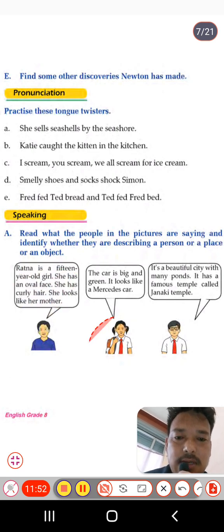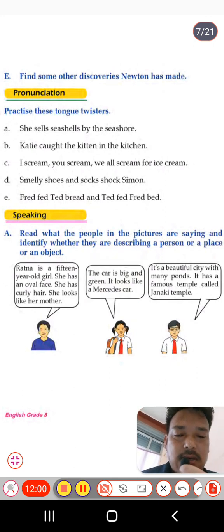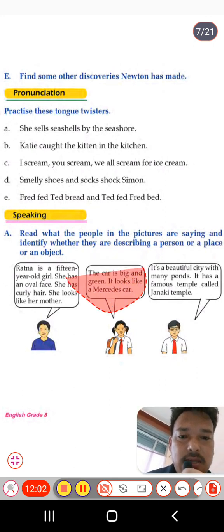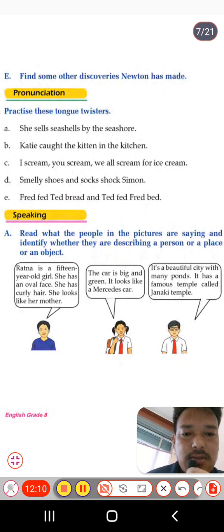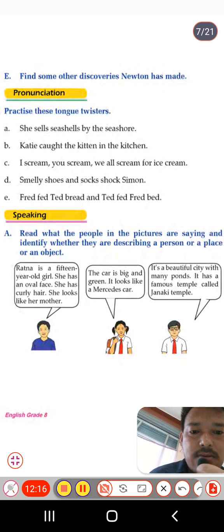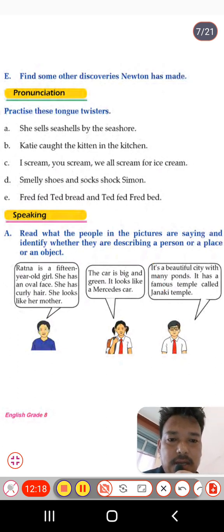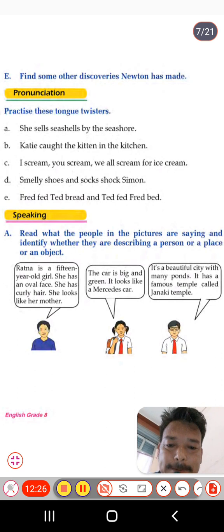And the second one, that is the car is big and green. It looks, yes, in this conversation we can see she is describing things, a car. And similarly the last one, it's a beautiful city. Again city, it means in this text, what we can see here, it is a description about a place, many ponds, it has a famous temple called Janki temple. So this is the description about places. So students, with that, now move to the next exercise.